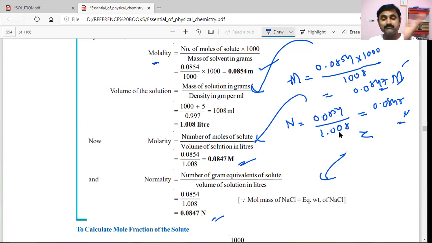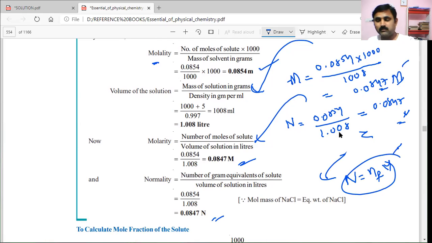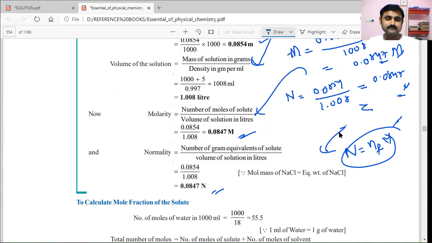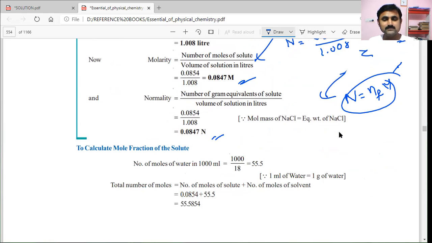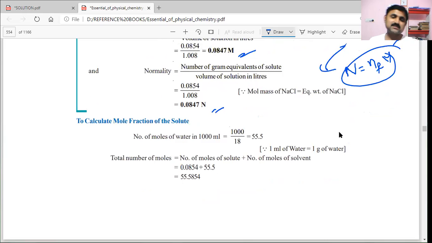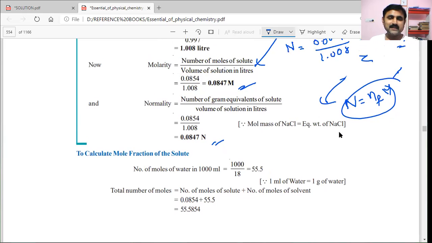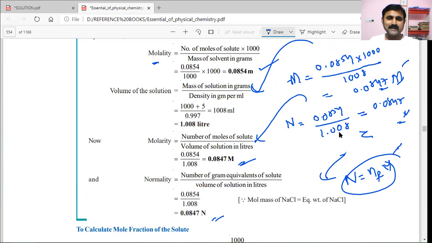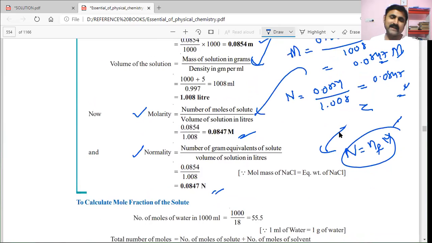But if they are different, then normality and molarity will come separately. That is, normality is equal to n factor into molarity. This formula we will use to calculate normality or molarity. Next, we calculated here molarity, normality, and now mole fraction.